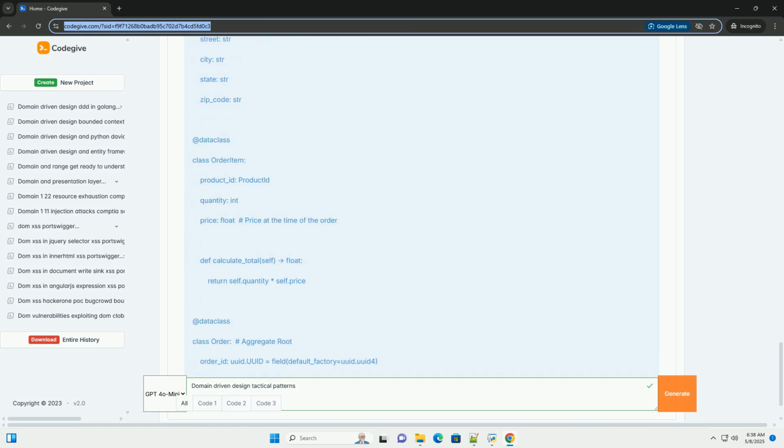The order repository interface defines the methods for interacting with orders. This allows you to swap out different repository implementations, for example in-memory or database-backed, without affecting the rest of your domain logic. The in-memory order repository stores orders in a dictionary. In a real-world application, this would be replaced with database interactions.